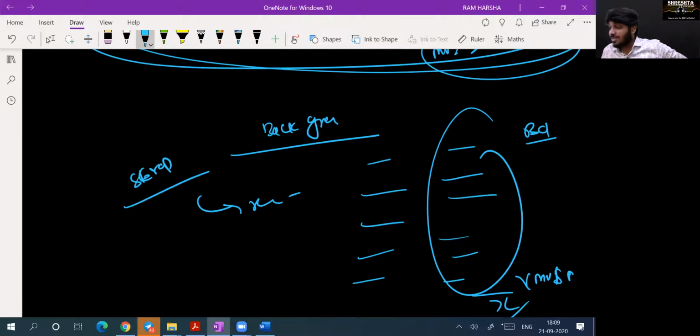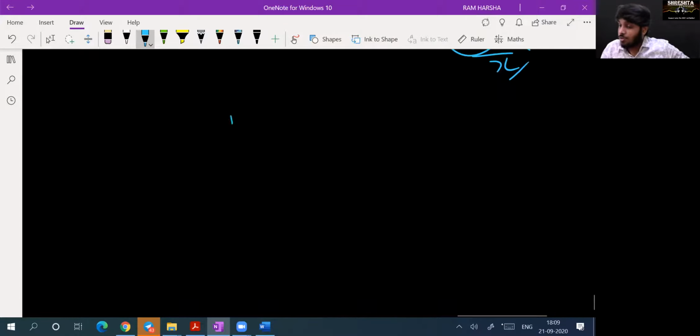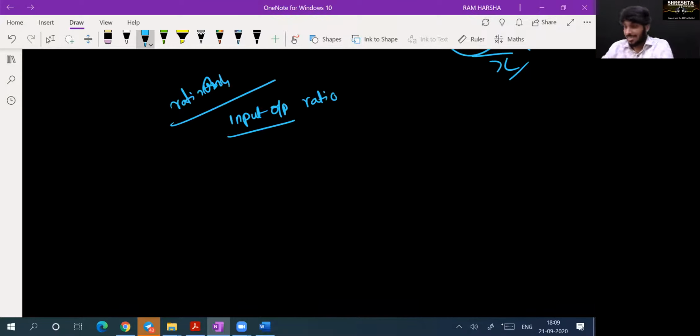Now, how do I know whether there is a fraud or not? I will look at the input output ratio. This is called ratio analysis. I will use ratio analysis as a technique to discover a fraud. First, I will call an engineer. I don't believe the production manager of the company because he was involved in fraud. He's also a person who is involved in fraud.